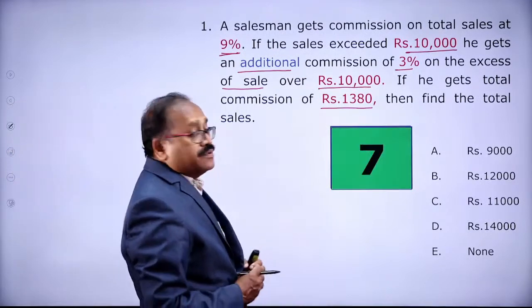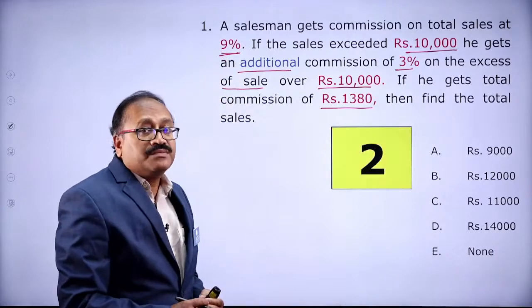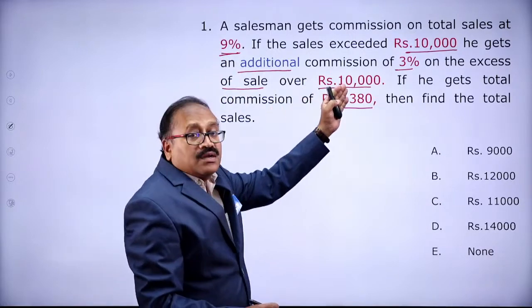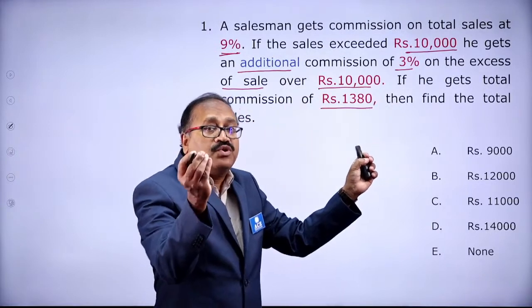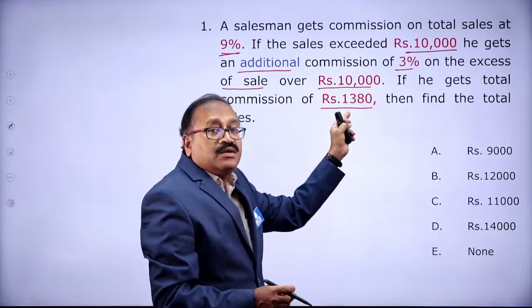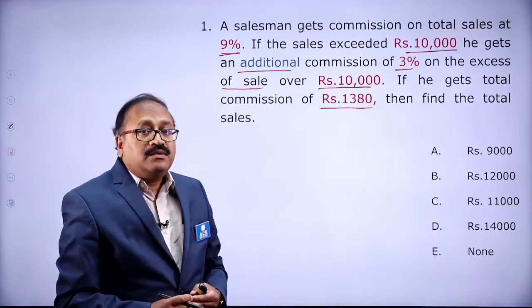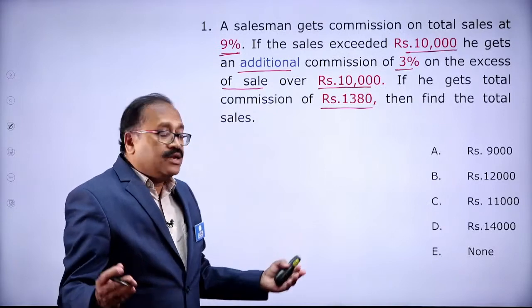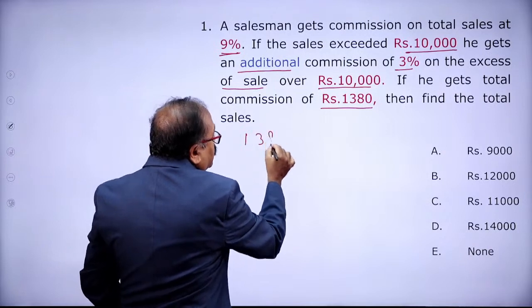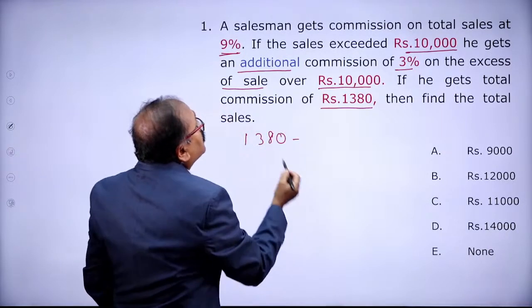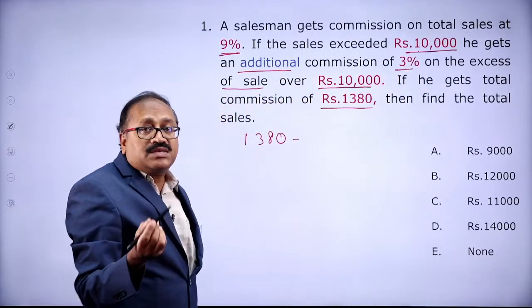On the first 10,000, he gets 9% commission. If the sales increase over 10,000, he gets a 3% bonus. The total commission received is rupees 1,380. Then what is the total sales? Let me answer it now. The total commission is 1,380, out of which he gets 9% commission on 10,000, that is 900.